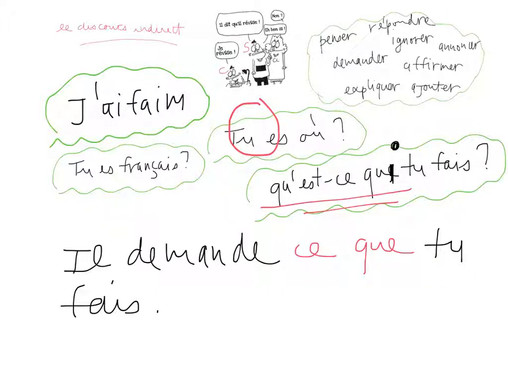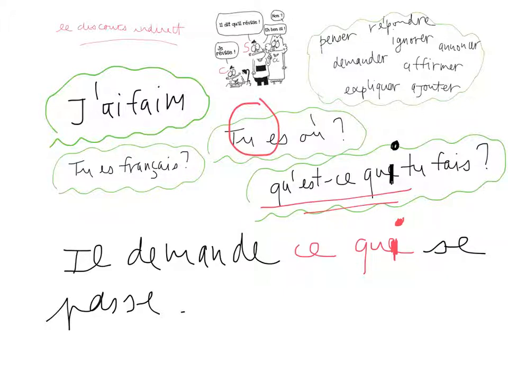Qu'est-ce qui est? What is? Okay? Qu'est-ce qui? In this case, the same thing happens. Ce qui, right? If they ask you what's happening, il demande ce qui se passe. This is also a possibility that you should consider. Il demande ce qui se passe. He's asking what is happening.